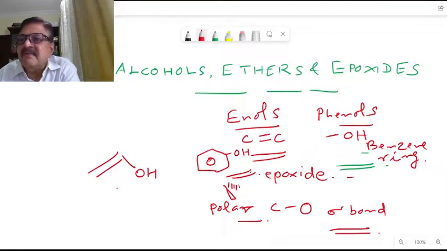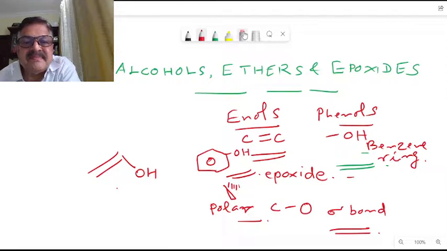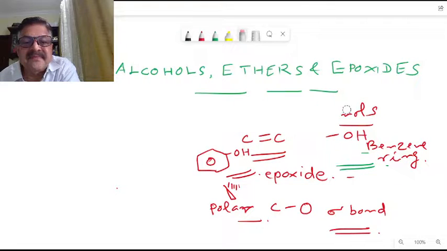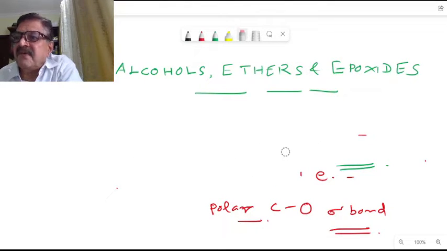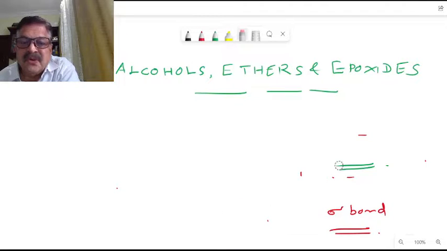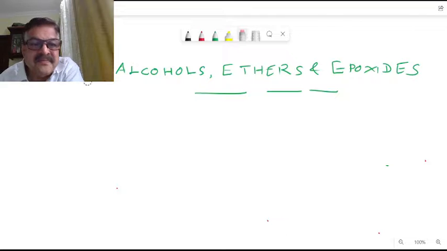Now, when you come to ether, what is ether? Ethers have two alkyl groups bonded to an oxygen atom. So that's our next compound here.